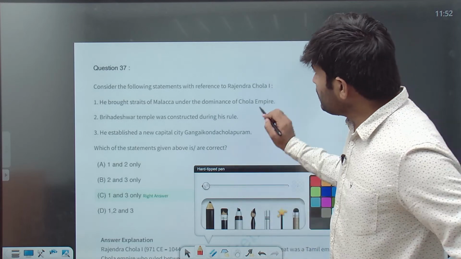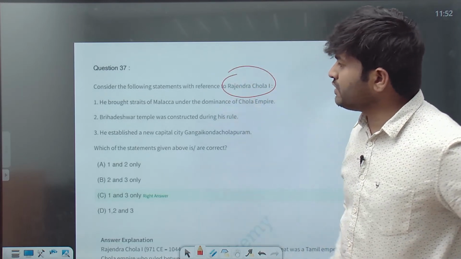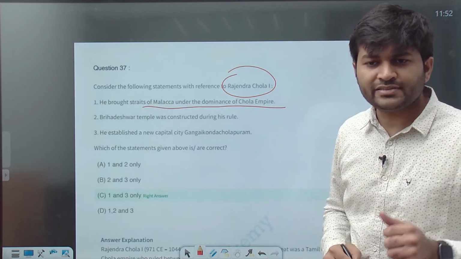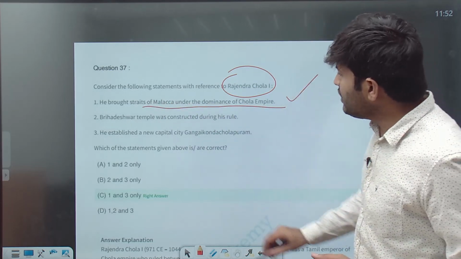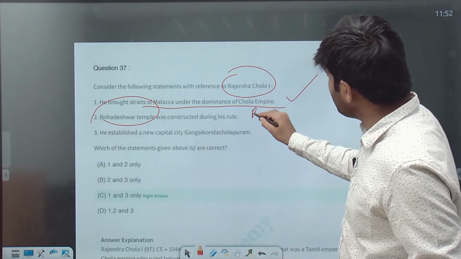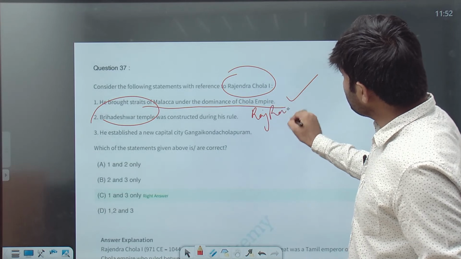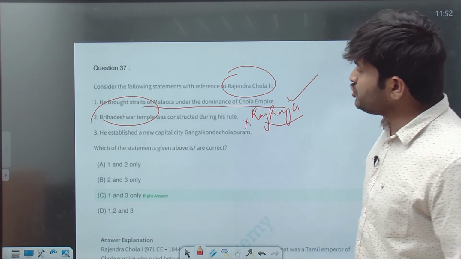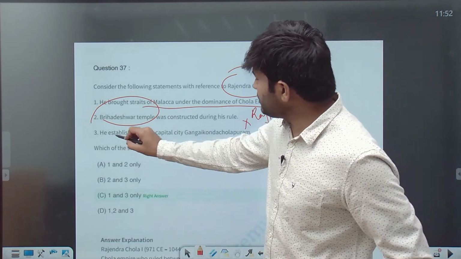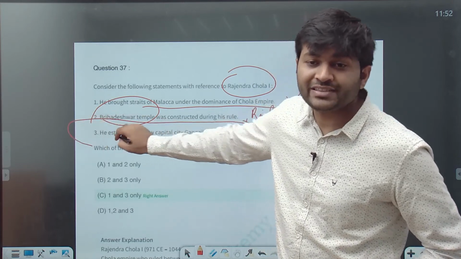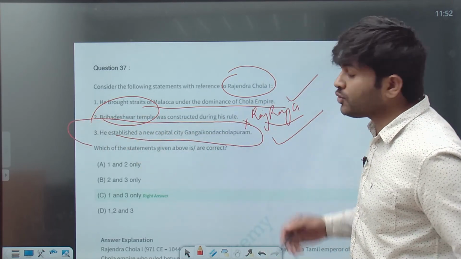Yeah, so the question is about Rajendra Chola. He brought Straits of Malacca under the dominance of Chola Empire. This is correct over here. Brihadeshwara temple was built by his father Raja Raja in the 11th century, so Brihadeshwara at Tanjore is not by him. He established a city named Gangaikonda Cholapuram.